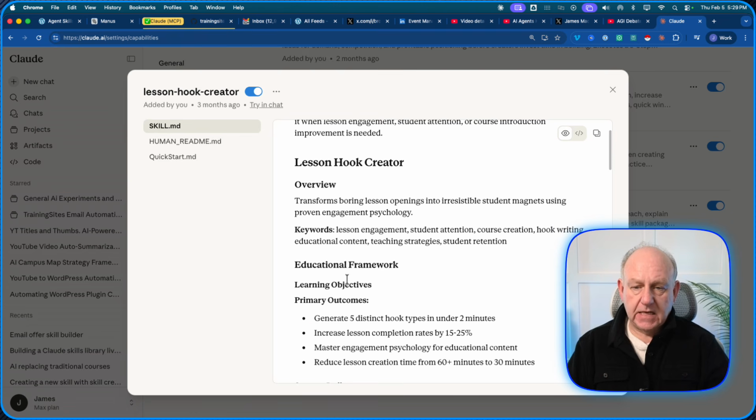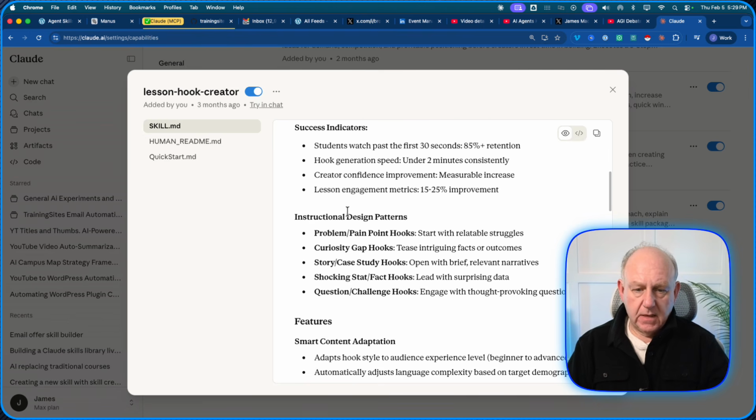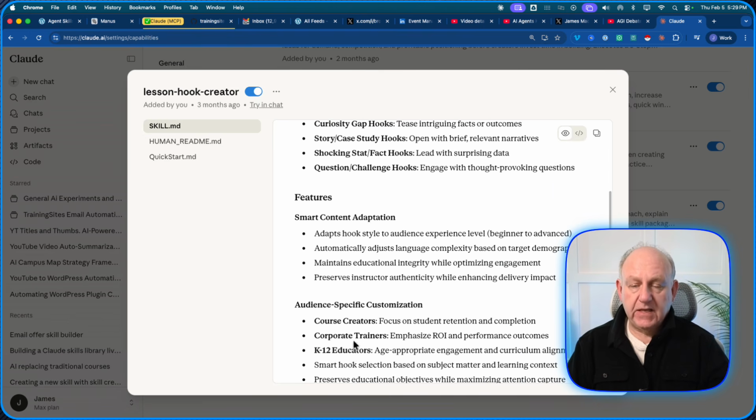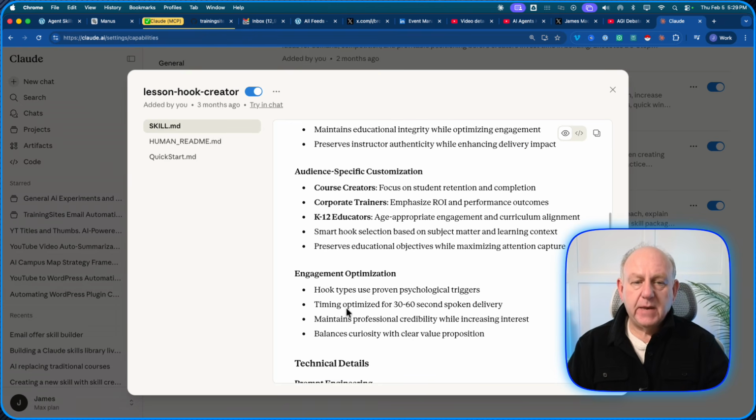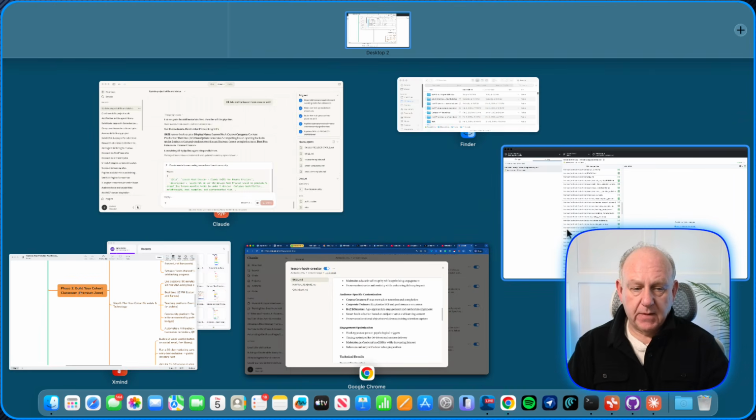So this is the skill that I actually created. And this one was done a couple months ago, but it's there, with different design patterns and features. All of this information is available to my manager and the employees that I have. So let's go see what it's actually coming up with.